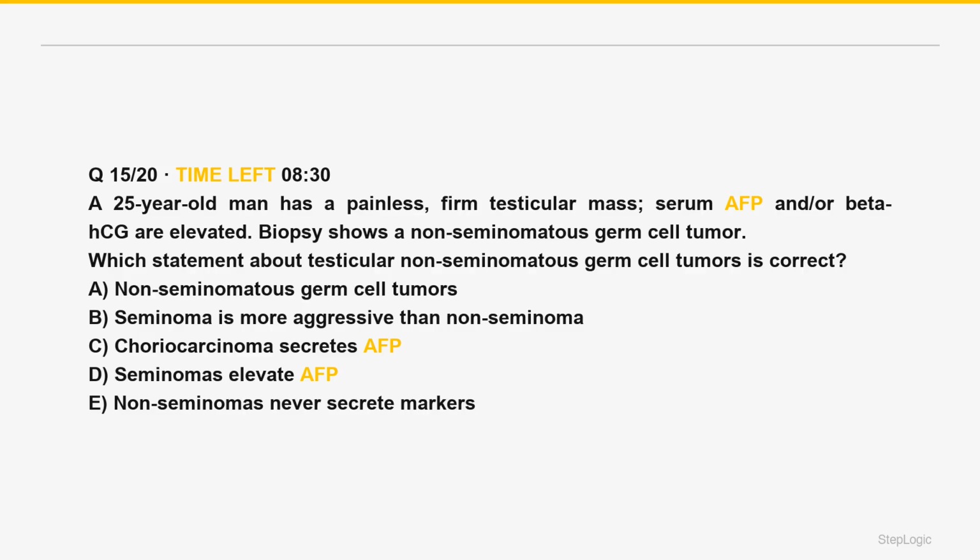Read the command. Which non-seminoma statement is correct? Non-seminomatous yolk sac leads to AFP. Choriocarcinoma leads to HCG, more aggressive. Seminoma: radiosensitive, usually marker negative.